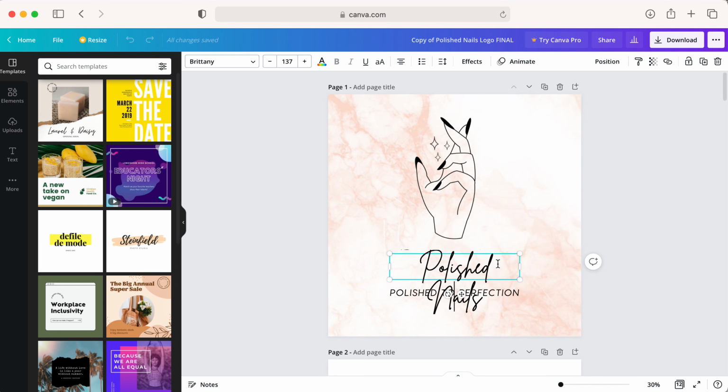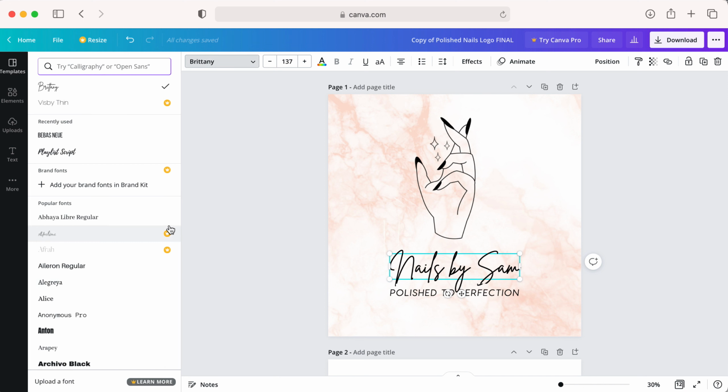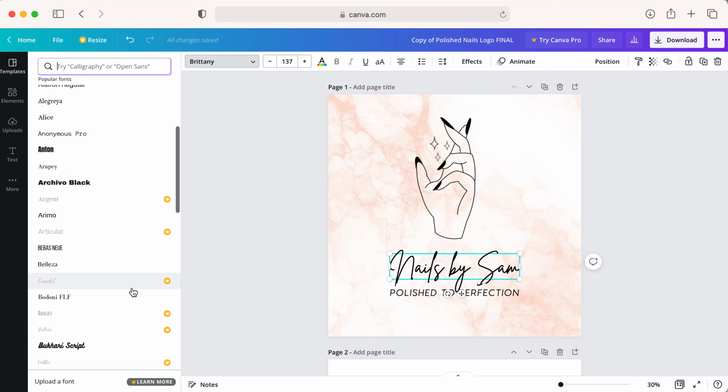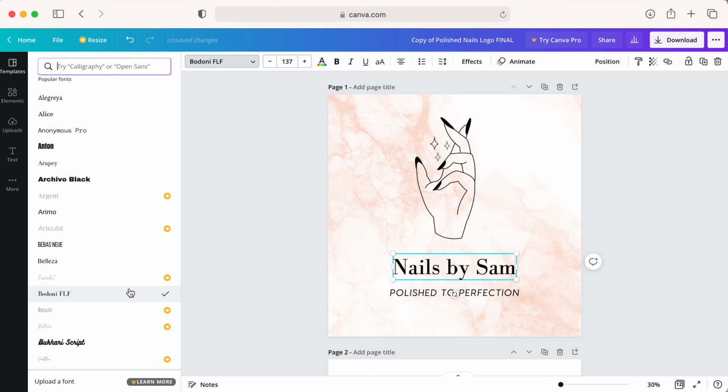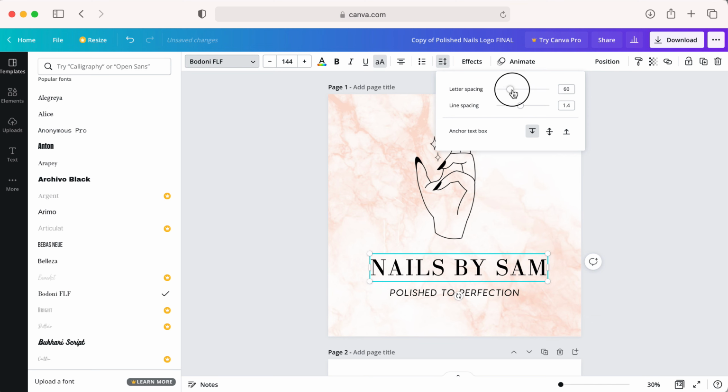So to change the font, you just type over it. Pretty self-explanatory. You can change the font up here. You can only use these ones if you have Canva Pro. So let's just choose a random free font. Here you can make it all uppercase if you want. And then you can change the size by using this or here. Here you can change the letter spacing if you want it to look like that.